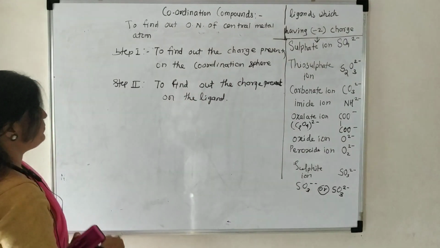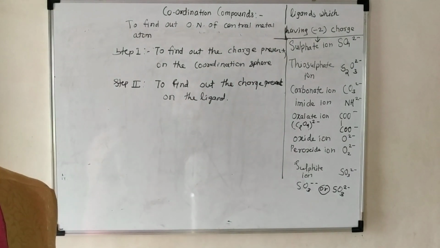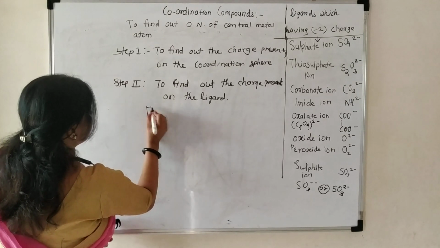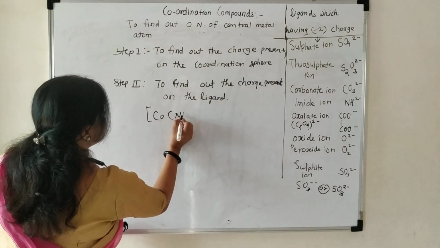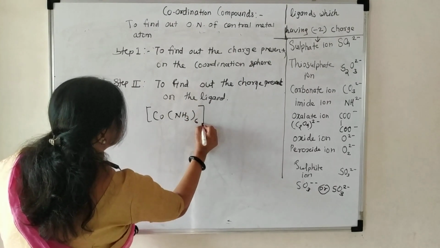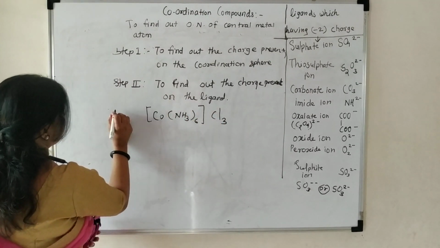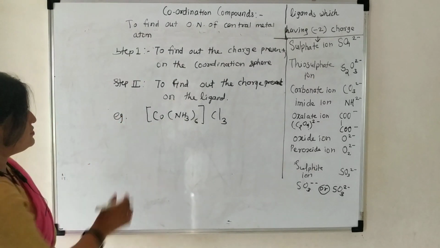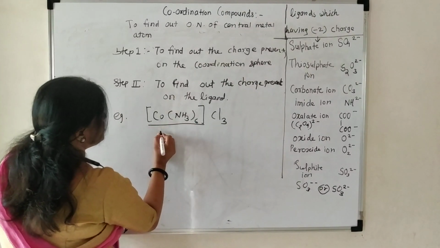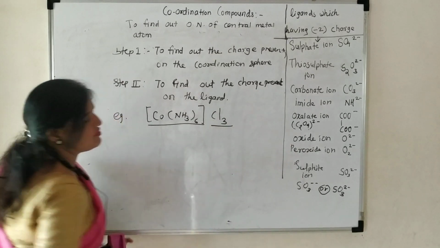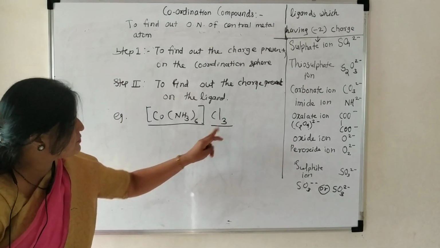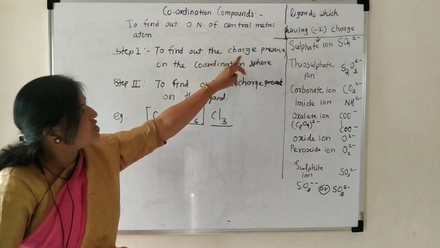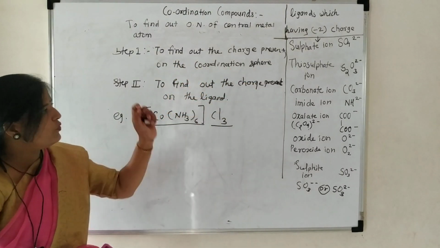Now for example, Co(NH3)6 Cl3. It is an example. This is the coordination sphere, and this is the ionization sphere. It is called the ionization sphere, and it is called the coordination sphere. You have to first find out the charge present on the coordination sphere. How will you find it out?